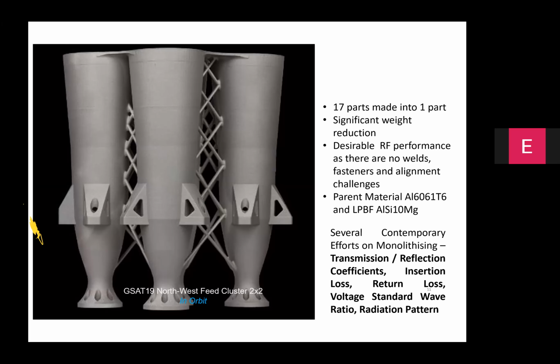And they had to gain confidence that this particular part provides a similar kind of RF performance as that of the conventionally manufactured part. So with all these confirmations in place, the additive manufactured part was launched as a part of the GSAT launch in June 2017. And it has completed, as I mentioned, more than 4 years of the intended 10 years of mission life.